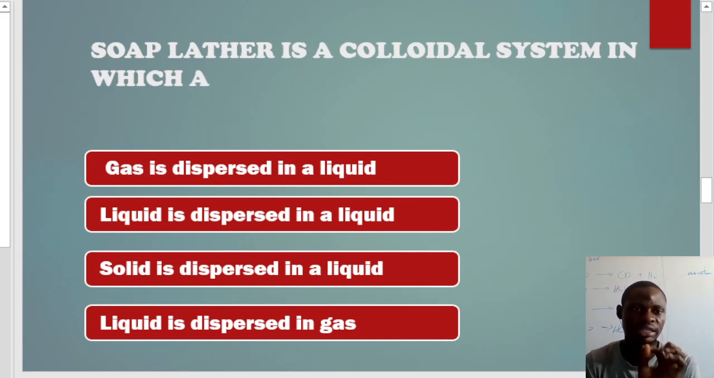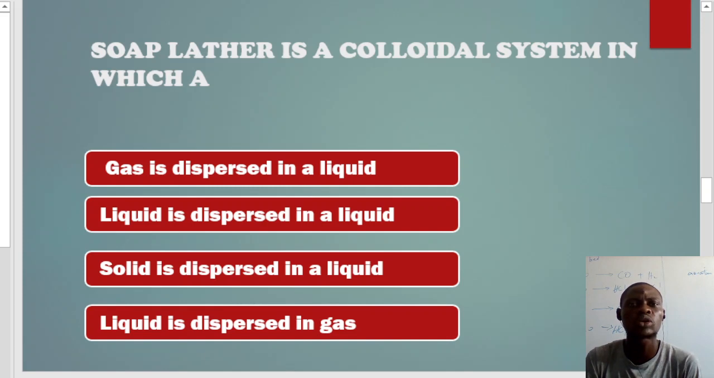Okay, let me take a look at this. For emulsion, it simply means the dispersion of a liquid in another liquid. That means a liquid is dispersed in a liquid. An example is paint. And we can also have aerosol. Aerosol simply means the dispersion of a gas in a liquid. A gas is being dispersed in a liquid.